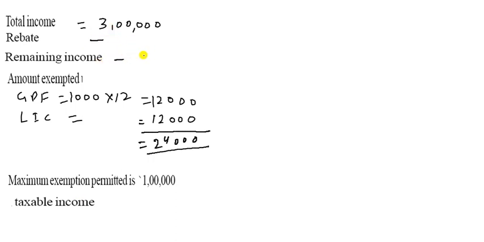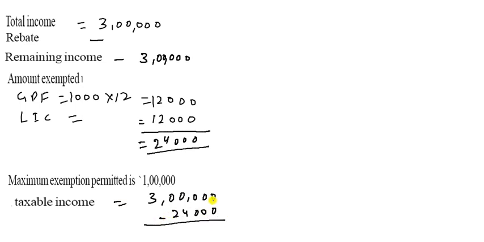The remaining income is only 3,000. So you have to write 3 lakh. So here taxable income is 3 lakh minus that is the 24,000. So you can do like this. It comes to 2,76,000. So you have to write the taxable income is 2,76,000.